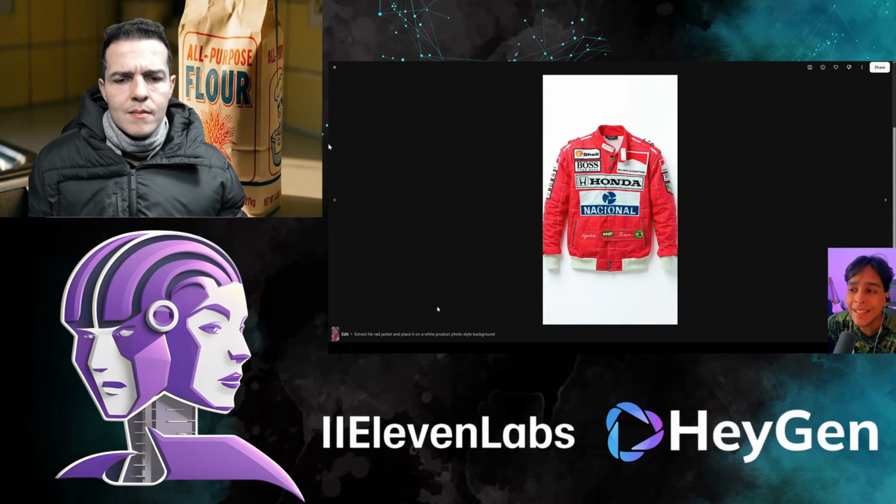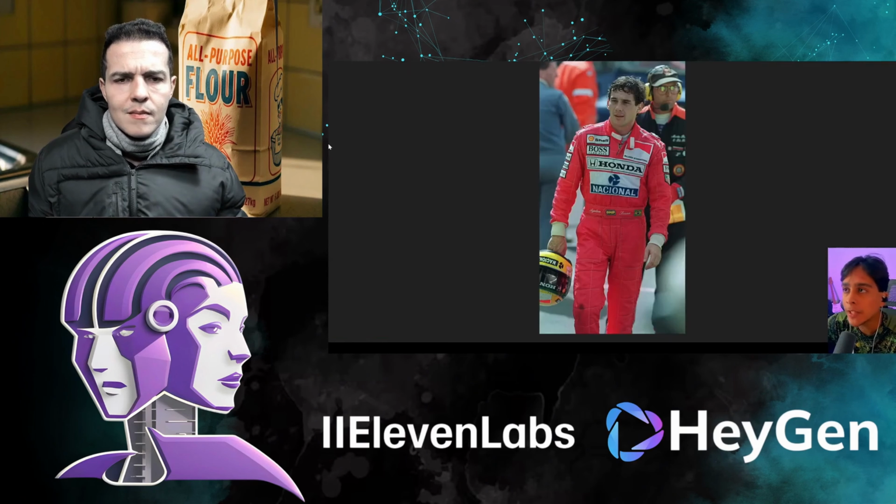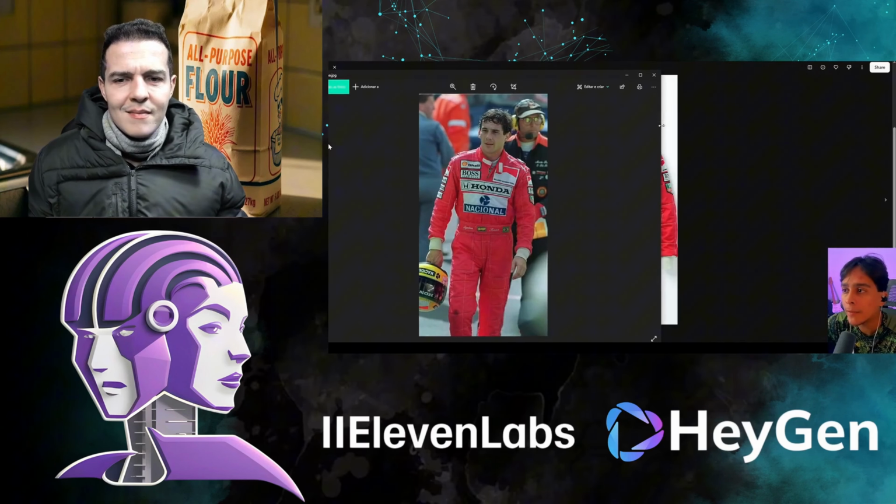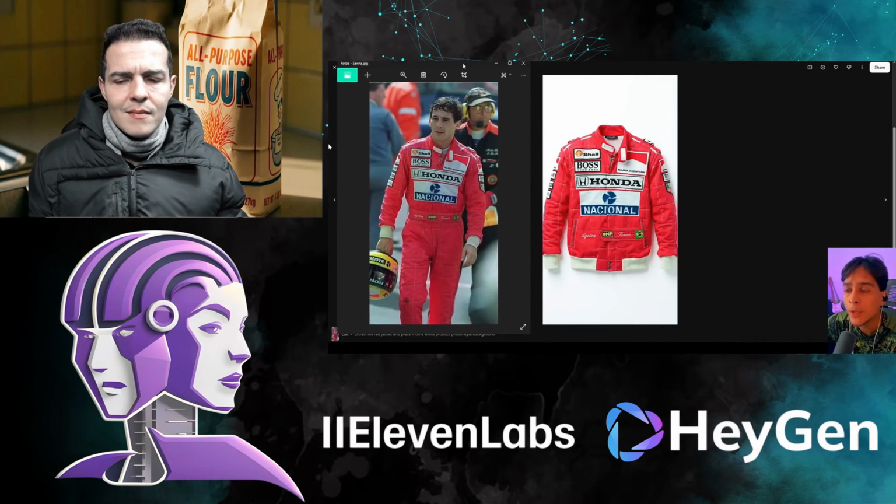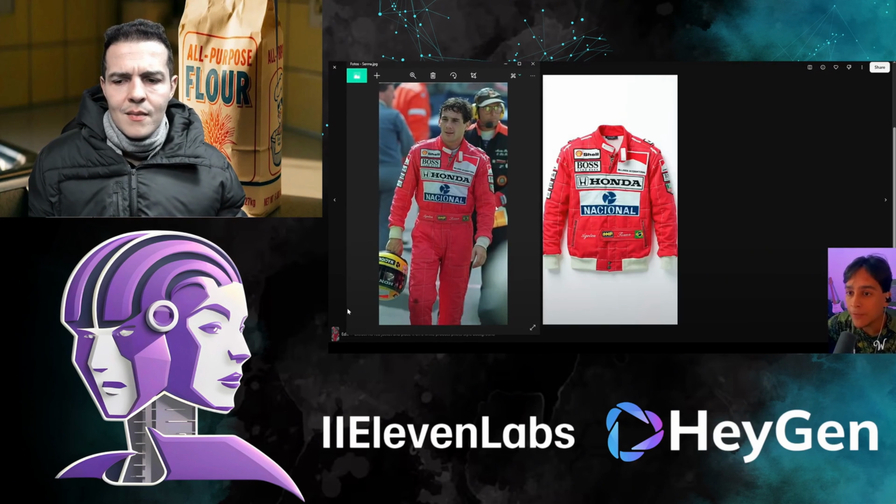And as you can see here, let's compare them side by side. Let's take the classic photo of Senna from Brazil. And look at this, man. You can see that all the details of his classic jacket are kept very consistent. Even the little OMP detail is here. And here, look, the little Brazilian flag. Look how consistent this is.